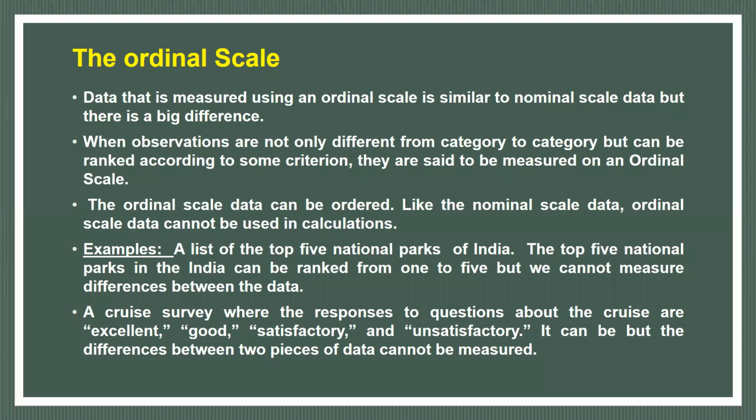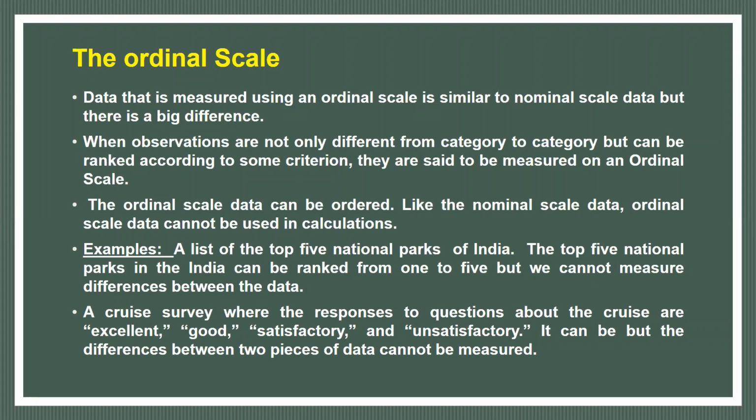When observations are not only different from category to category but can be ranked according to some criterion, they are said to be measured on the ordinal scale. So observations fall into different categories, and these categories can be ranked or ordered. If they are ordered and that makes sense of the data, it is called ordinal scale measurement.